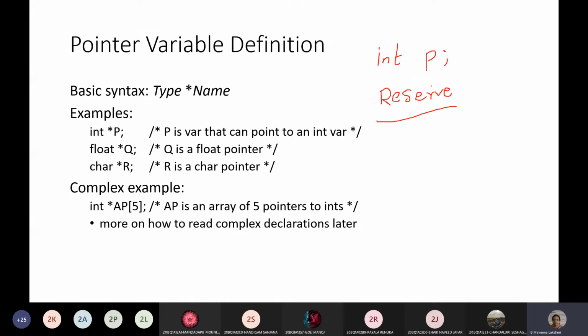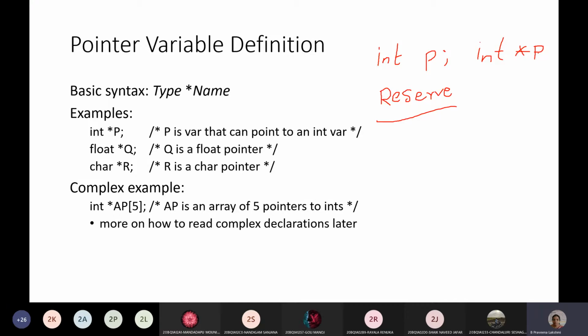But in the case of pointers, it takes memory space at the time of execution of the program. That is, once the total program is converted into machine code, it starts the execution. It executes scanf and printf statements. Before executing those statements, it creates the variables and allocates the memory space. Once the compilation process is over, all the variables are created, but they are not yet allocated the memory space.